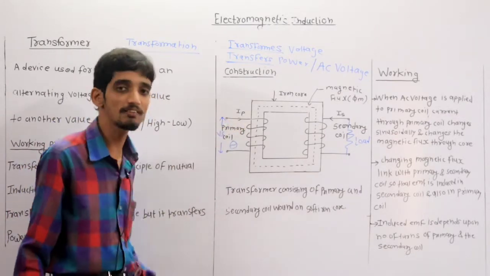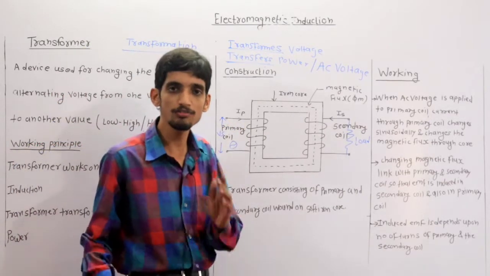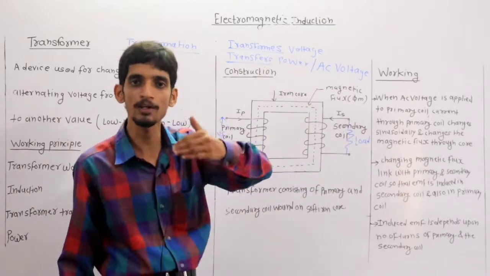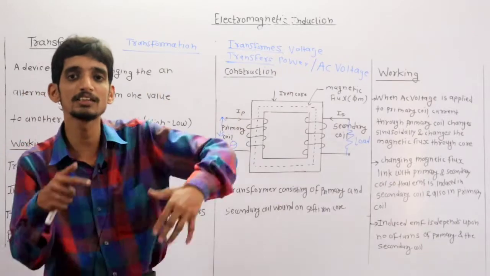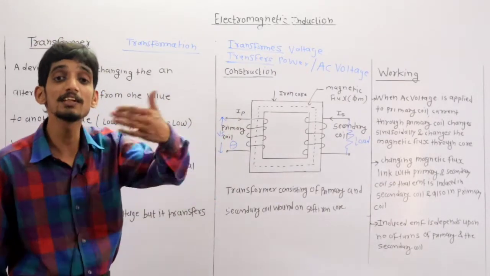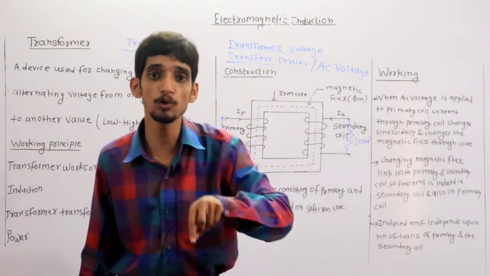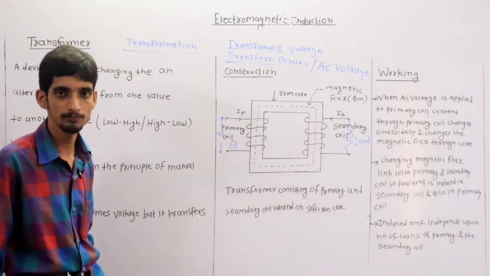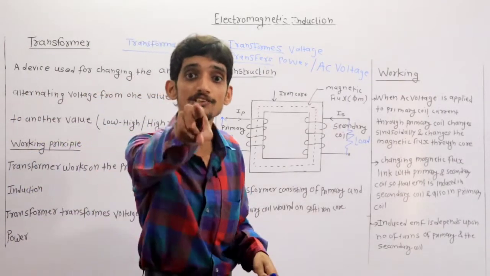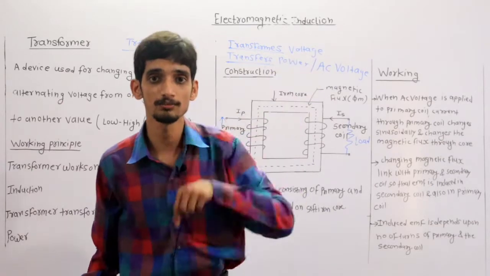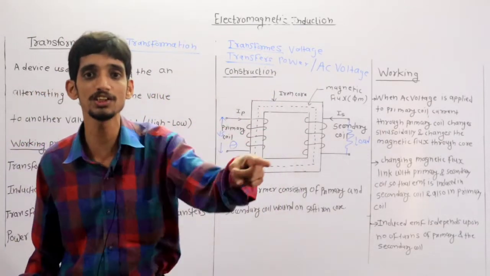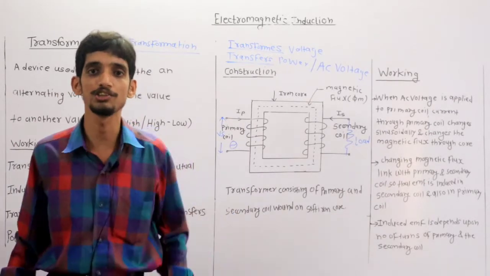When current flows through a conductor or coil or wire, a magnetic field is created around that conductor or coil. Now as magnetic field is created, magnetic flux is produced in that particular coil. If the current is changing, due to changing current the flux is also changing. I already discussed with you that in the transformer current is AC, which is changing, that's why the flux is also changing.